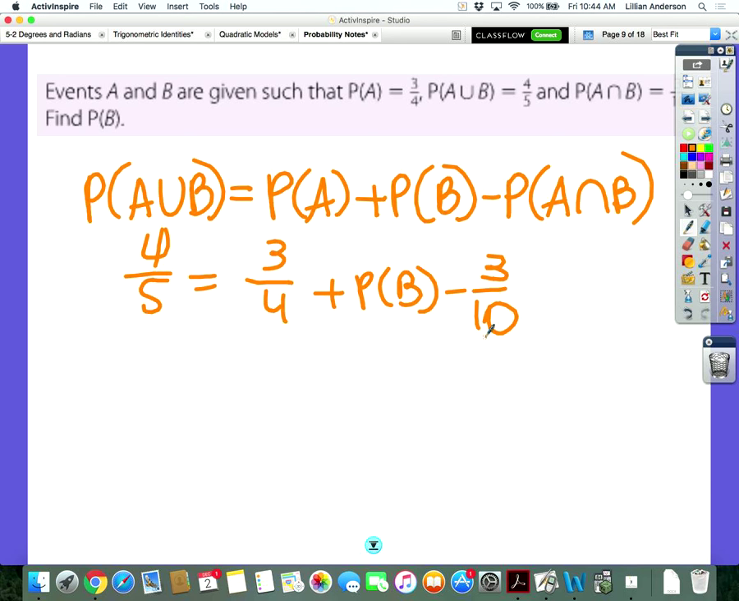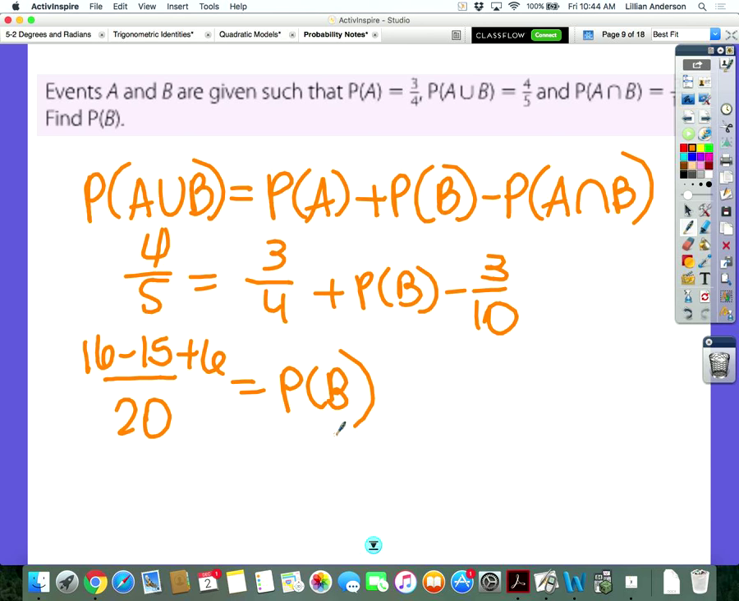You get everything to one side. Your common denominator is going to be 20, so that's 16 minus 15 plus 6 equals the probability of B. Yeah, that's right, because you have 1 for 6. And I didn't realize that was 1 for 20. I went to 40.